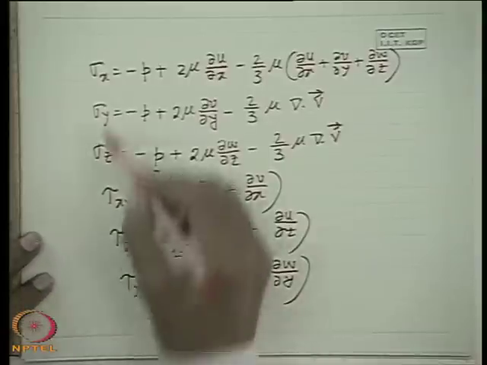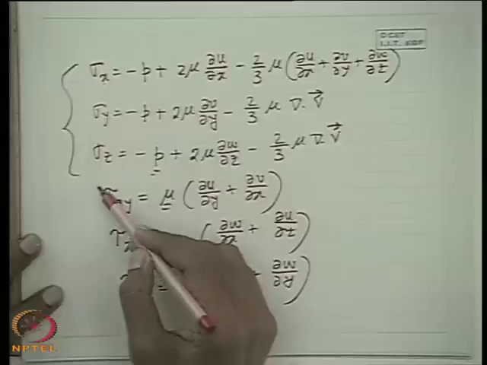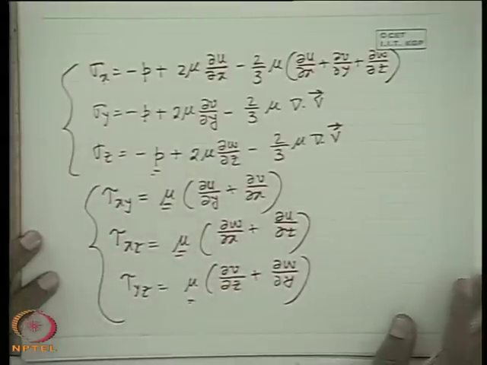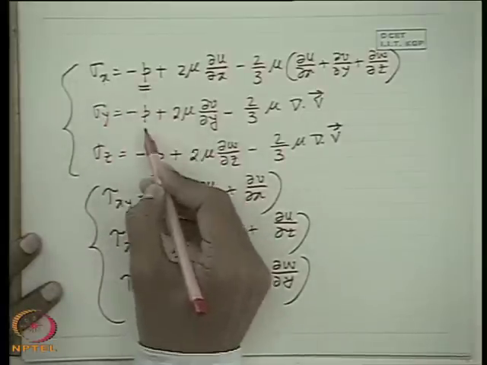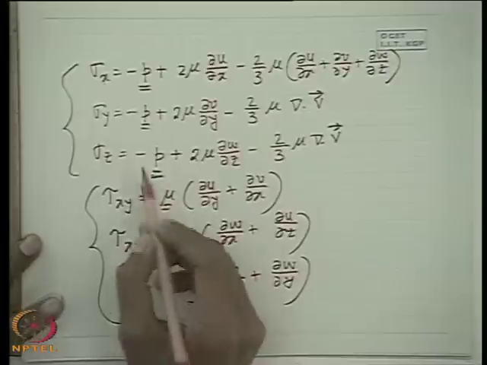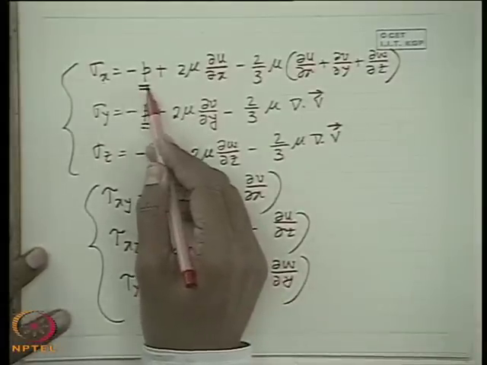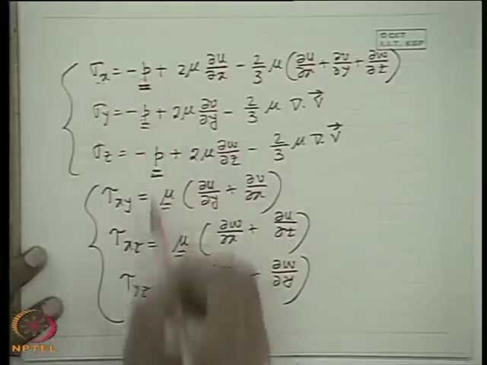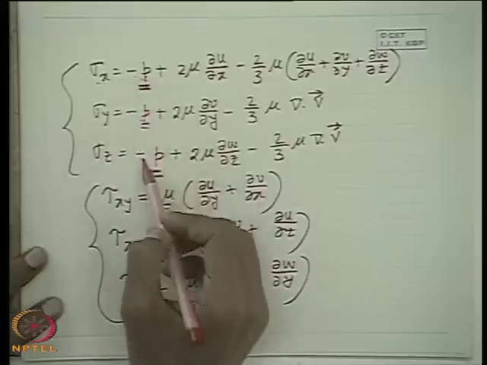So the normal stresses sigma x, sigma y, sigma z and the shear stresses are developed in terms of the velocity components like that. Here you see, this is the thermodynamic pressure. When the fluid is at rest or there is a frictionless fluid flow, the normal stresses are only minus p, a compressive stress equal to the thermodynamic pressure.